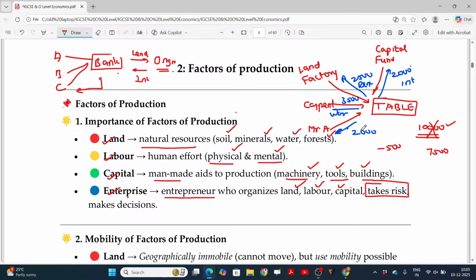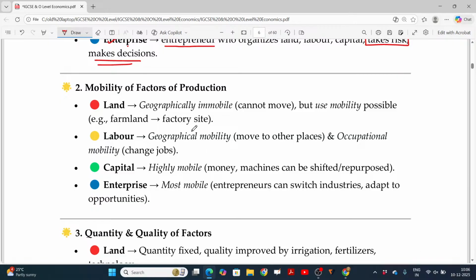So for the responsibility of taking the profit or loss, he will be offered some result. That result is called profit or loss, right? And he is also going to be the decision maker. So these are the four important factors we have. Then next we'll move on to mobility of factors, whether the factors of production are movable from one location to another location.